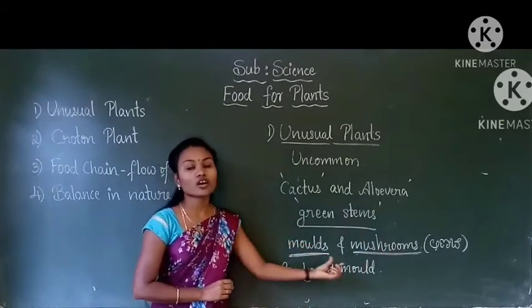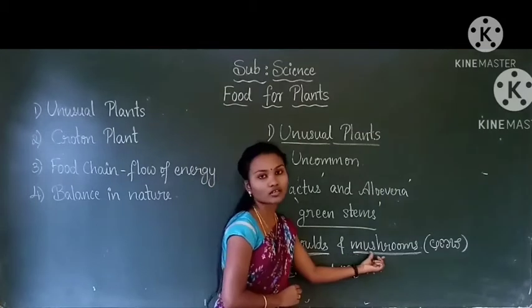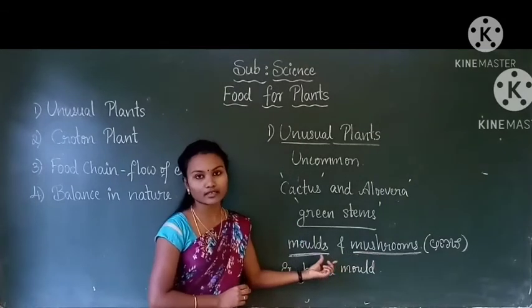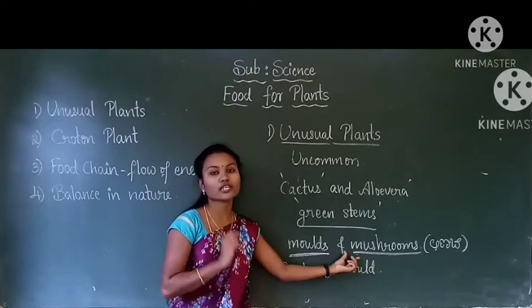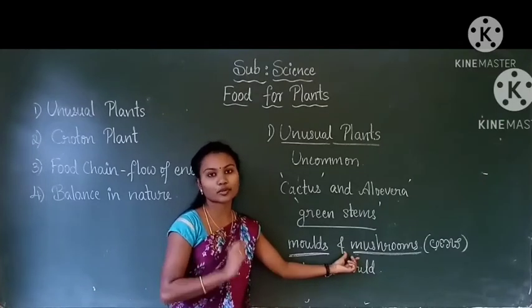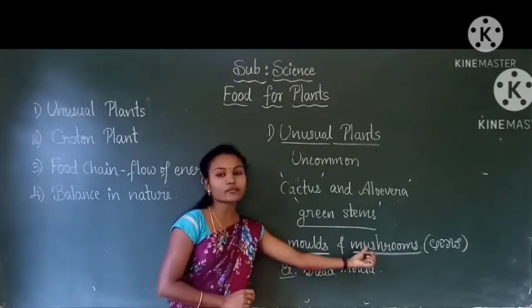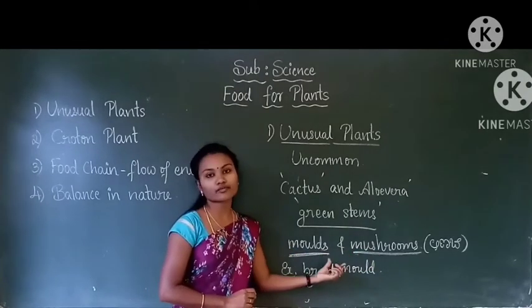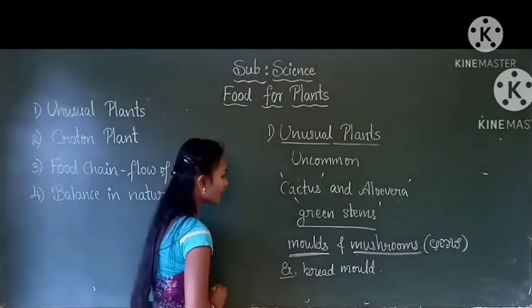Molds and mushrooms are non-green plants. So, do they prepare their own food? No, it is not possible for them to prepare their own food. Therefore, these molds and mushrooms get their food from dead and decayed plants and animals.